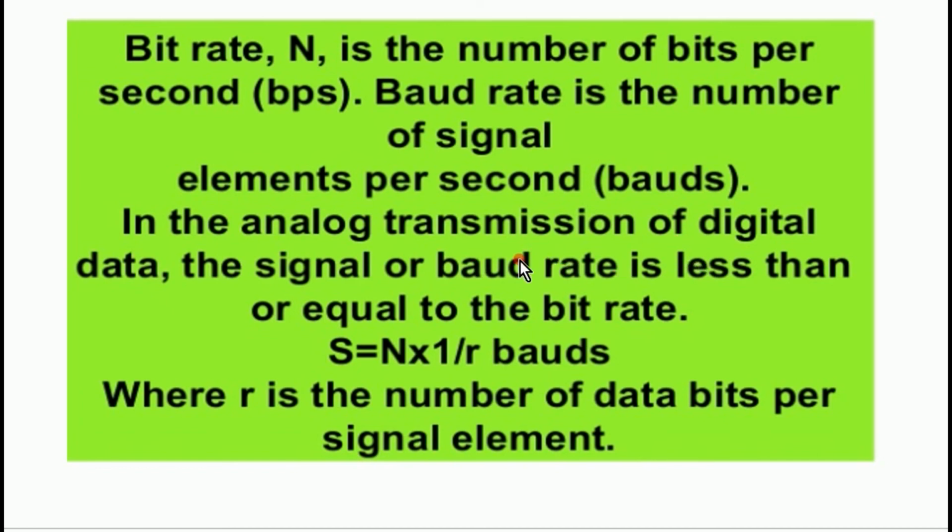In the analog transmission of digital data, the signal or baud rate is less than or equal to the bit rate, expressed as S = N × 1/R baud, where R is the number of data bits per signal element.